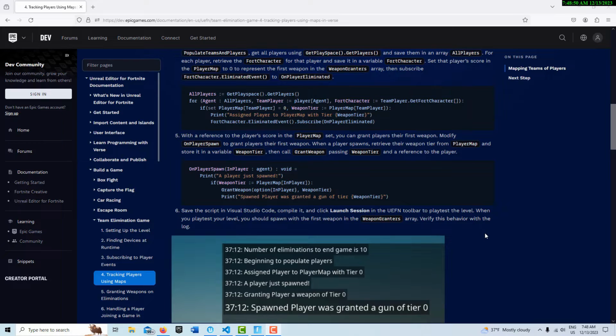Hey, how's it going? Today I just wanted to take a minute to talk about the importance, really the absolute importance of indentation in the Verse programming language. And this is for Unreal Editor for Fortnite.